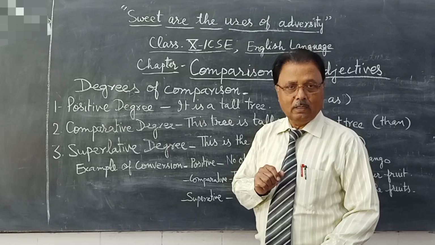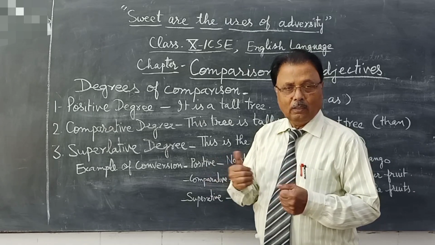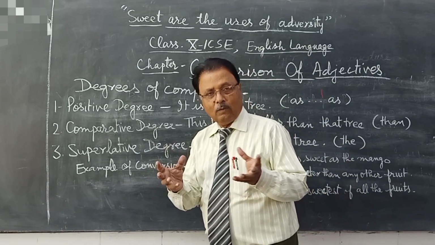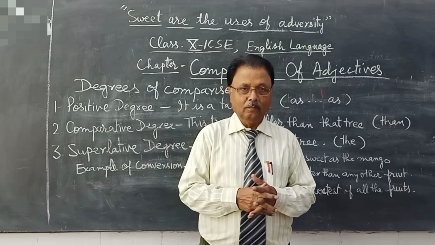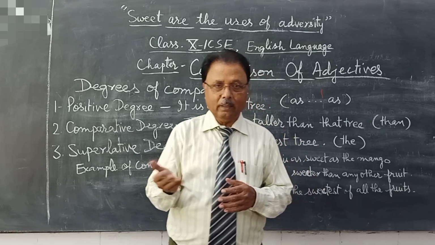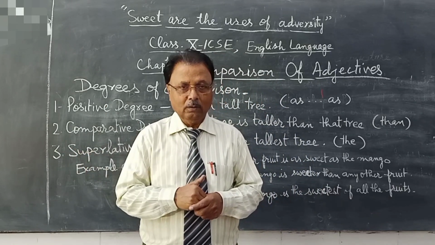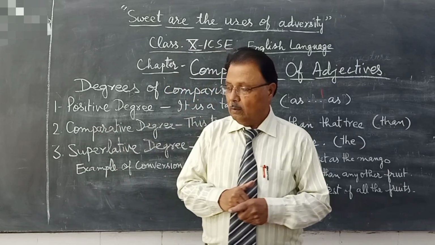There are 3 degrees for anything. We take some words such as good. Good means अच्छा, और ज़्यादा अच्छा better, सबसे अच्छा best. Good, better, best, like this.